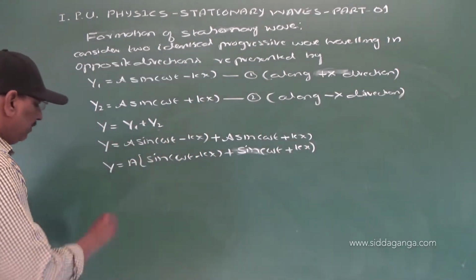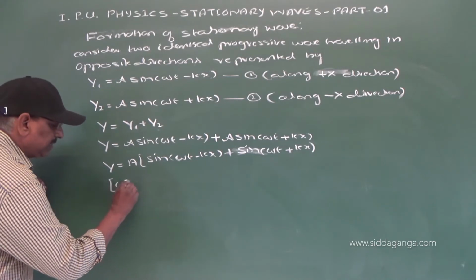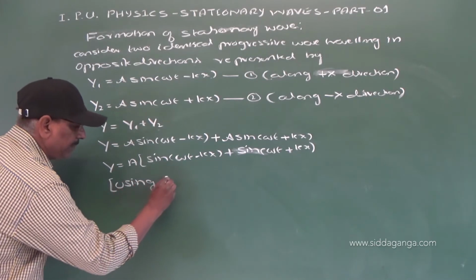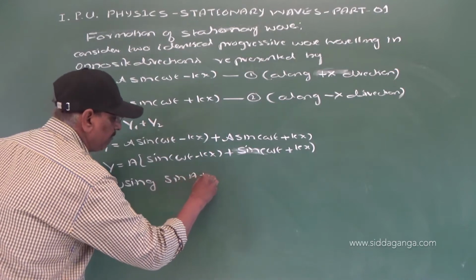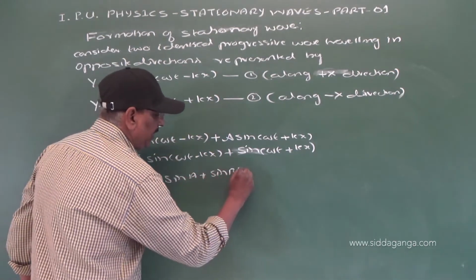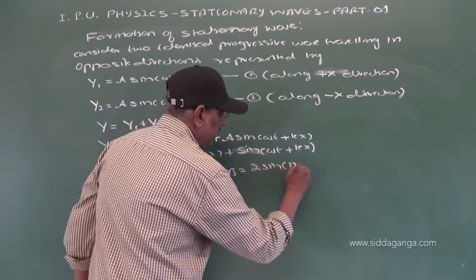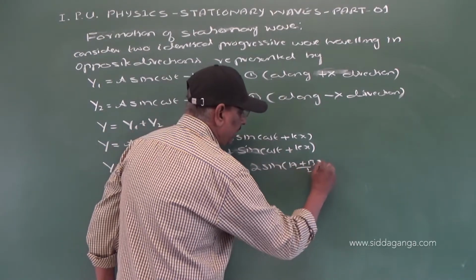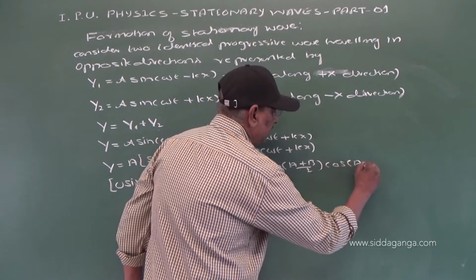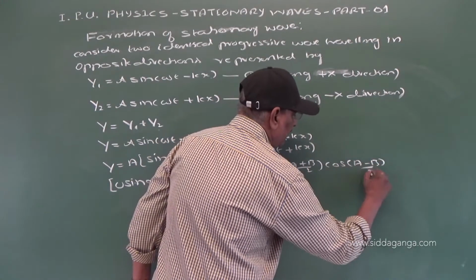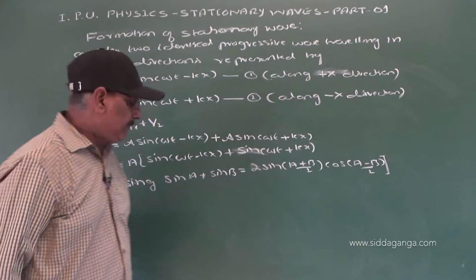Now using the trigonometric formula, sin A plus sin B is equal to 2 sin((A plus B) by 2) cos((A minus B) by 2).